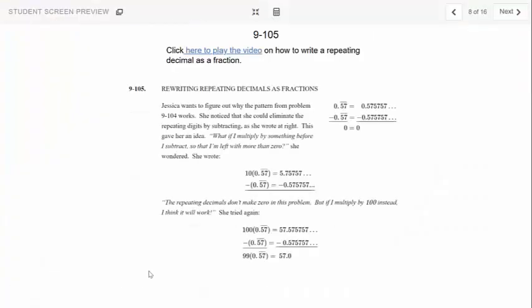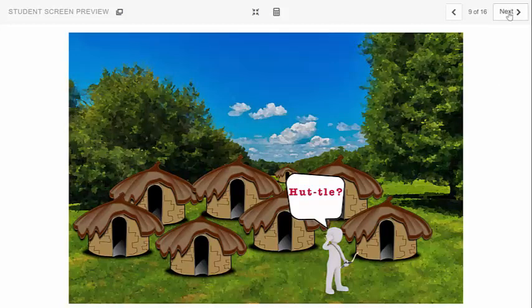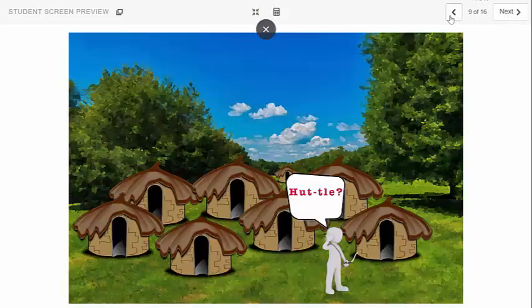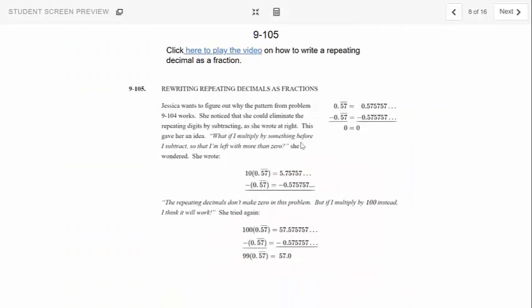So 9-105, I'm actually going to do this one as a live problem instead of watching their video. You can watch their video, especially if you're at home, not with this. But I'm going to show you how you can turn any repeating decimal into its fraction. And what I do will answer basically 9-105A and B. We will do a couple more examples after that too. So sit tight. Maybe you should be taking notes on this, maybe in a notebook.